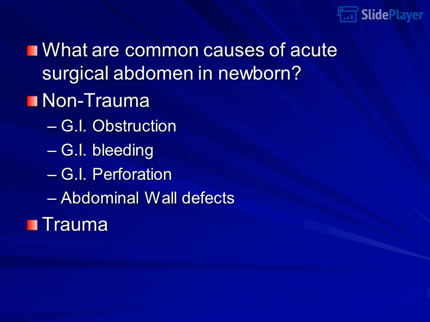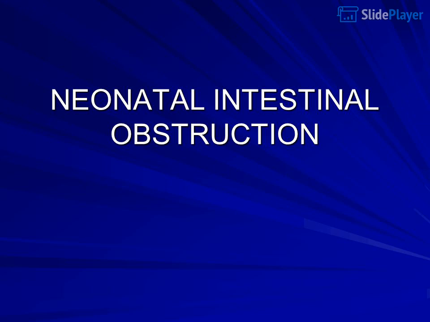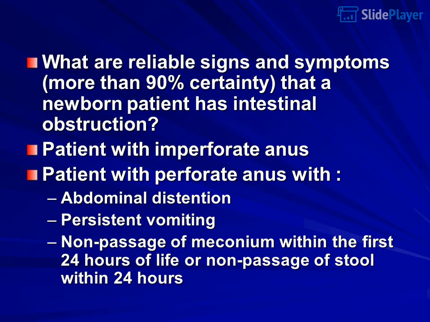What are common causes of acute surgical abdomen in newborn? Non-trauma: GI obstruction, GI bleeding, GI perforation, abdominal wall defects. Trauma. What are the more common causes of acute non-surgical abdomen? Non-trauma: ileus, diarrhea, neonatal intestinal obstruction.